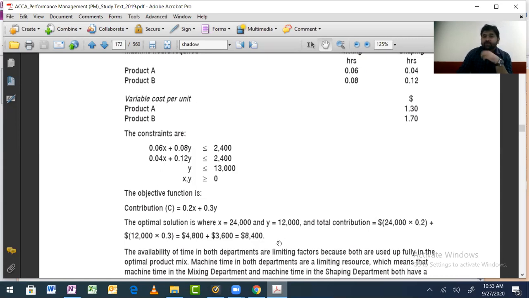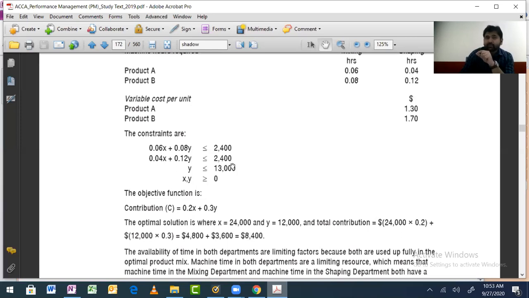$2,400. Here we were supposed to use less than or equal to 2,400. Less than was also possible, correct? Yes. But what we are realizing is that there is no concept of less than. 2,400 hours were available and we are using entirely 2,400 hours. So there is no extra time.